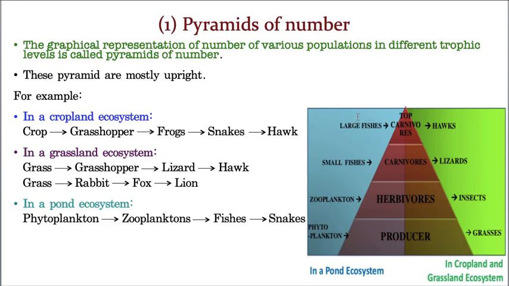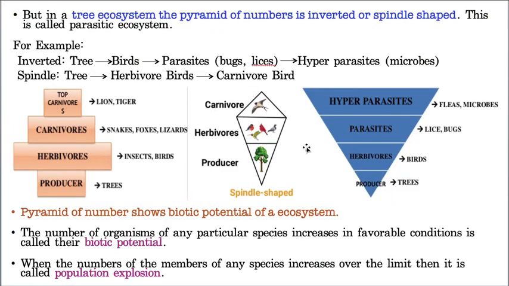So now, did you see this pyramid? Producers are more, and then herbivores, and herbivores are more than carnivores, and carnivores are more than top carnivores or climax carnivores. So it is going in an upright direction. Now I'll show you one more thing.